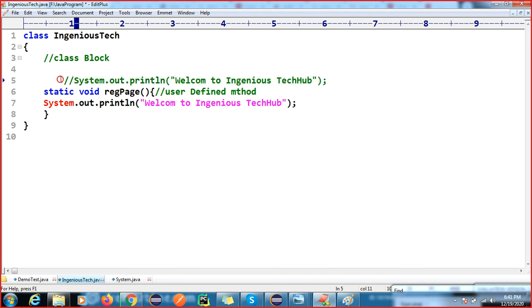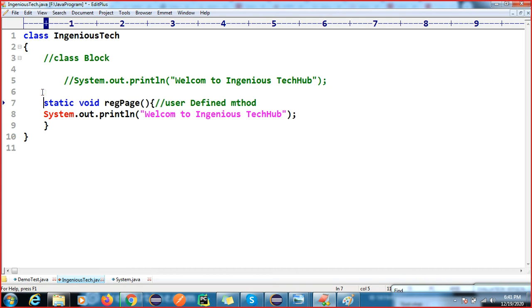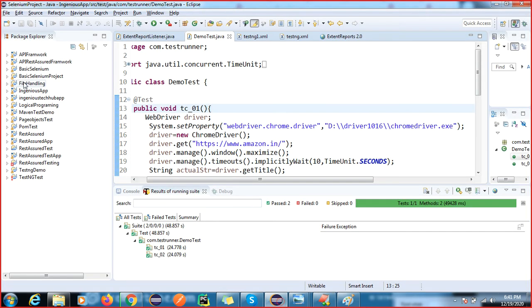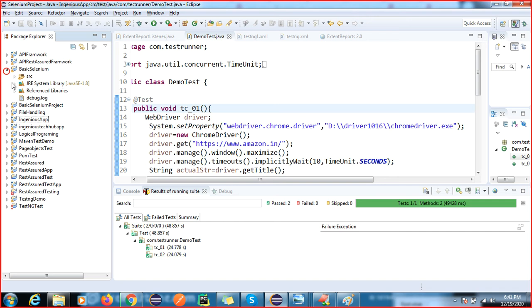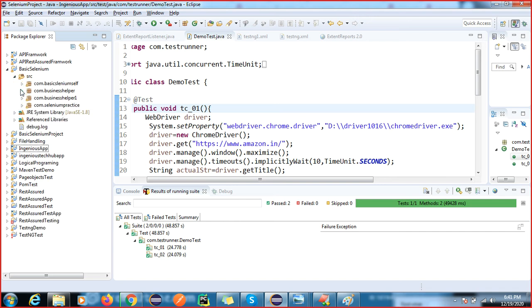Okay, so I am going to comment this out. Where can you write the logic? Logic you can write inside a static block, a non-static block, a constructor, or a method. I am going to use the method because method is a common concept we have to learn. So this method we have created. Method means when you are working in real time, if you remember in Selenium we created a helper class, right?